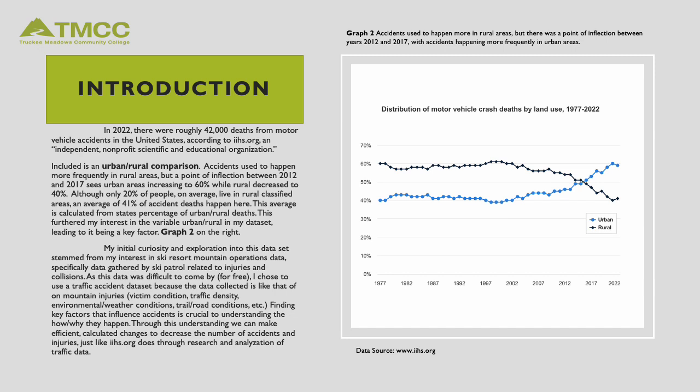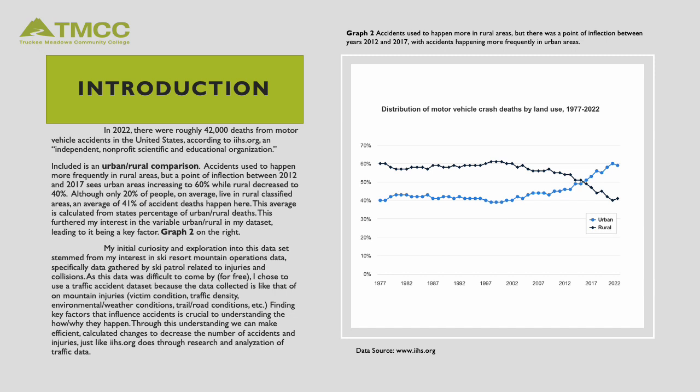Although only 20% of people on average live in rural classified areas, an average of 41% of accident deaths happen here. This average is calculated from states' percentage of urban-rural deaths. This furthered my interest in the variable urban-rural in my data set, leading me to believe it was a key factor. Graph 2 on the right shows this.